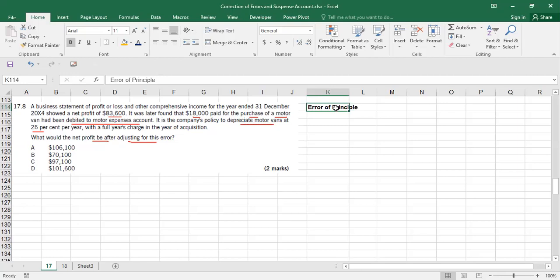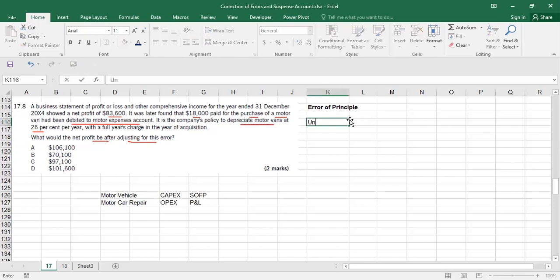But if you are buying a motor car, purchasing a motor vehicle, which is actually your CAPEX, it should go to your statement of financial position. But you take it as a motor car repair account. When you take it as a repair account, it is called OPEX, and OPEX goes to the P&L as an expense. So now, of course, there will be a difference in profit. So how much is it? I'll do it quickly and then I'll explain.